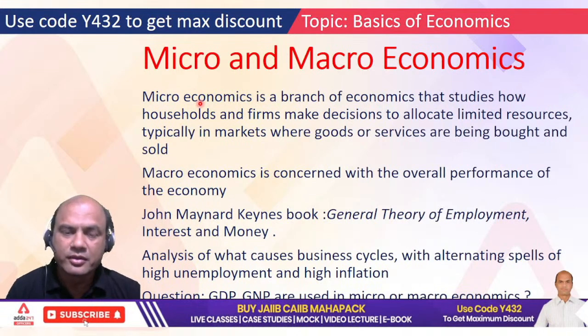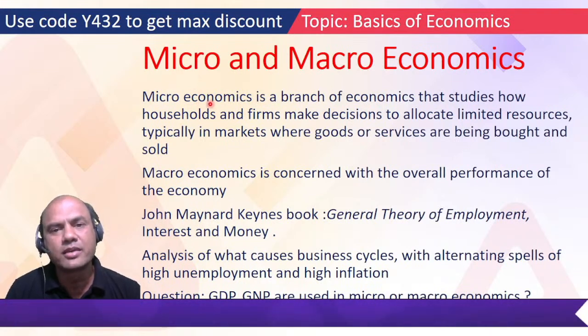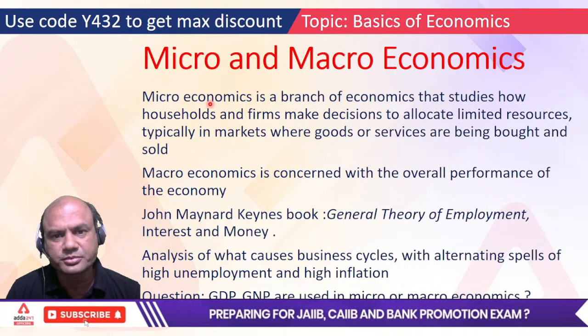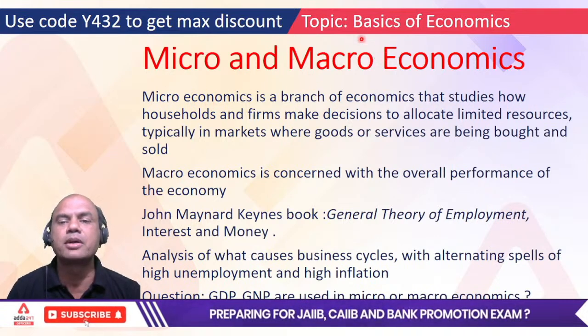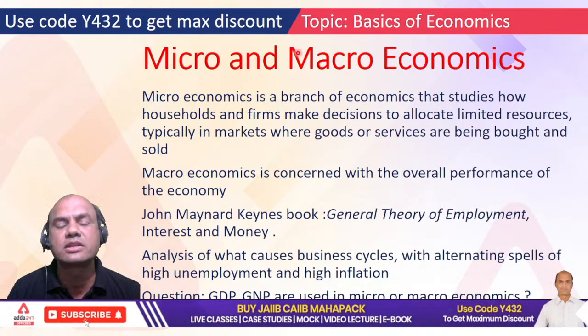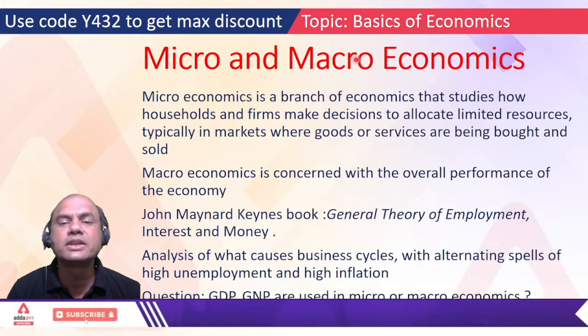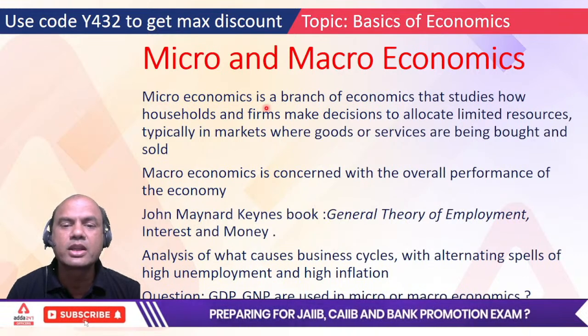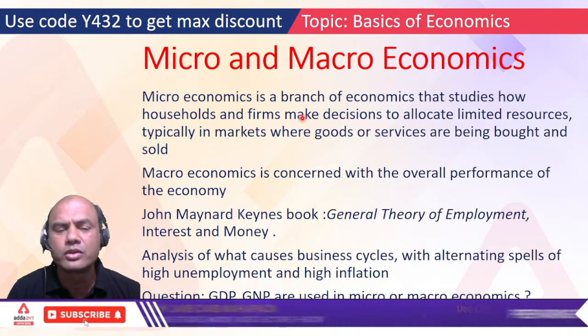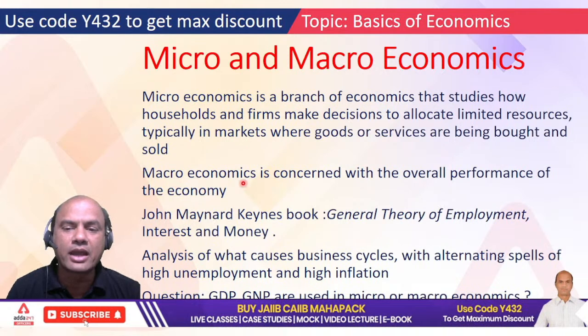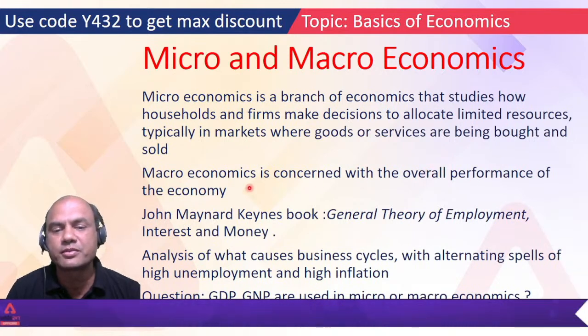It can be a human being, it can be a company. And macro deals with the bigger parts, means country's economy, world's economy. Okay. So these are the two basic differences. Micro deals with households and firms. Only remember this much. And macro is concerned with overall performance of the economy.